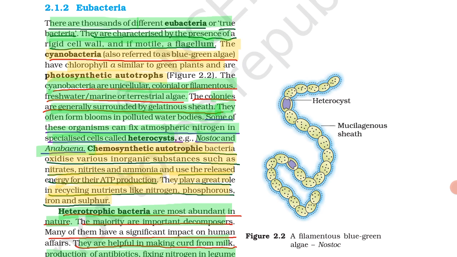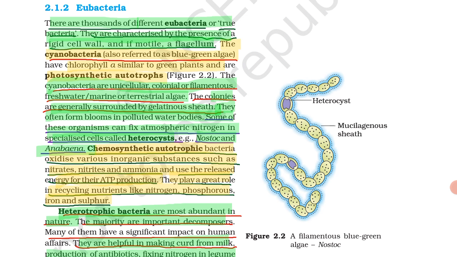So what is a heterocyst? It is a specialized cell in which the organism can fix atmospheric nitrogen. These cells are called heterocysts, and the examples given are filamentous blue-green algae, Nostoc and Anabaena. These are the two examples. They have the ability to fix atmospheric nitrogen in these cells, so they are called heterocysts. Examples are Nostoc and Anabaena. Most important.